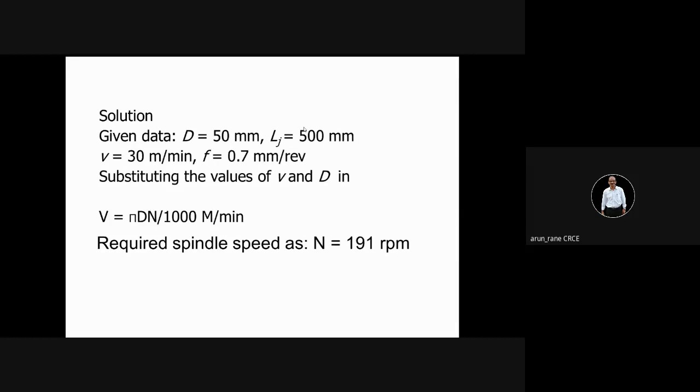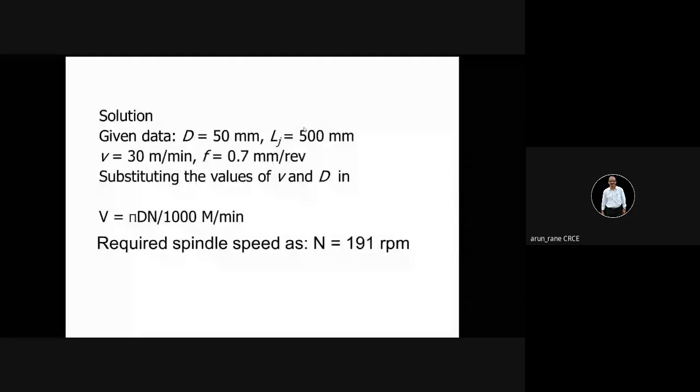When the feed rate was 0.7, the machining time was 3.74, that is 4 minutes. Now we have reduced the feed rate to 0.2, so obviously the machining time will increase.